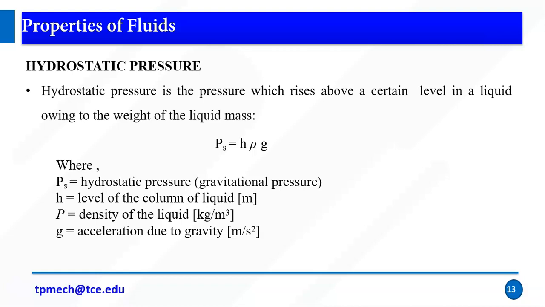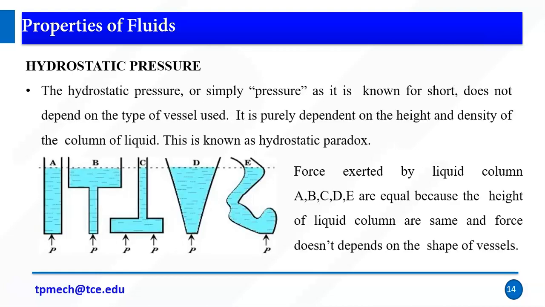So the hydrostatic pressure occurs at a certain level in a liquid owing to the weight of the liquid mass. It is calculated as the product of the column height, density, and acceleration due to gravity.